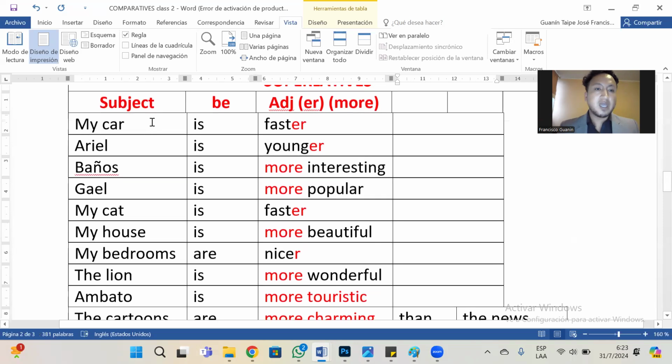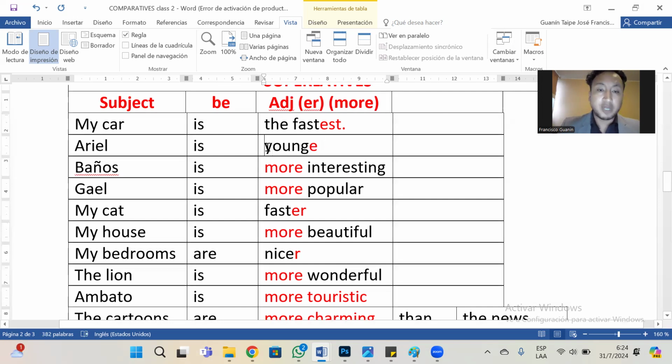I'm going to say superlatives. My car is est, fastest. But we need to add what? We need to add the article: the faster. Yeah, my car is the fastest. Younger, no, younger.